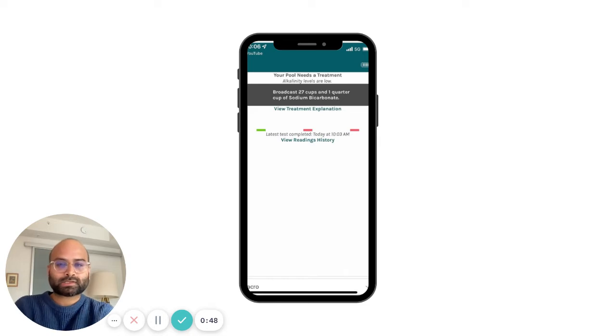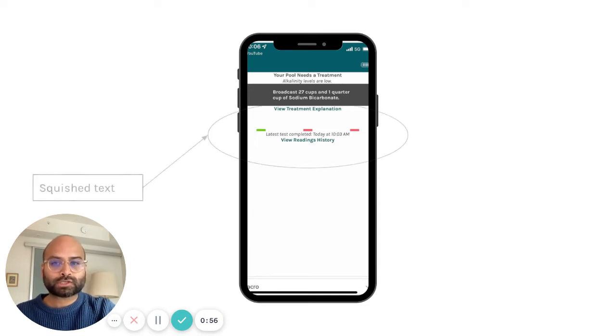On the bug fixes, one of the big issues that we were having in the newest iOS 15 update is that this dashboard screen would get squished. And this squished text would end up having our users basically exit out of the app and open it back up again. And this should be solved.